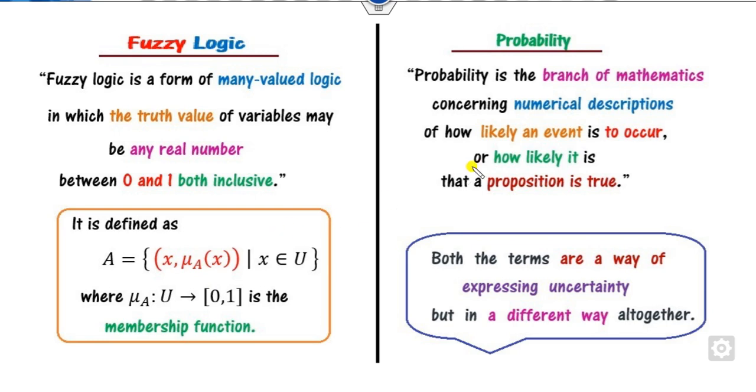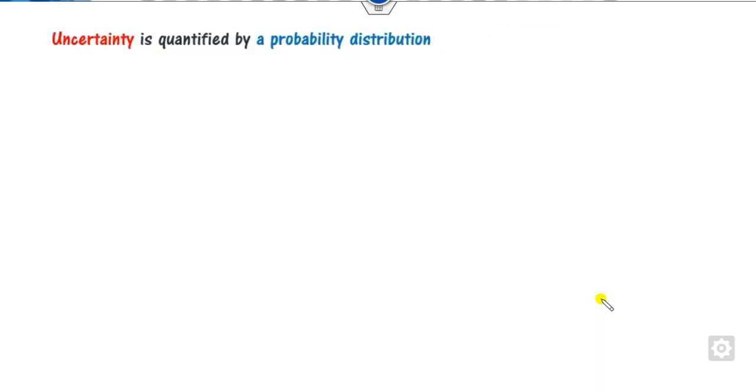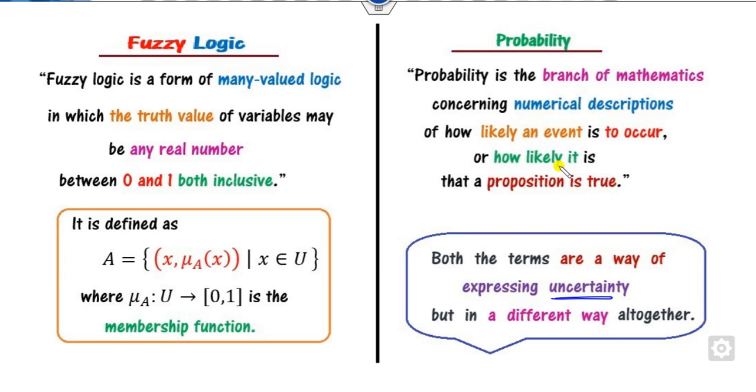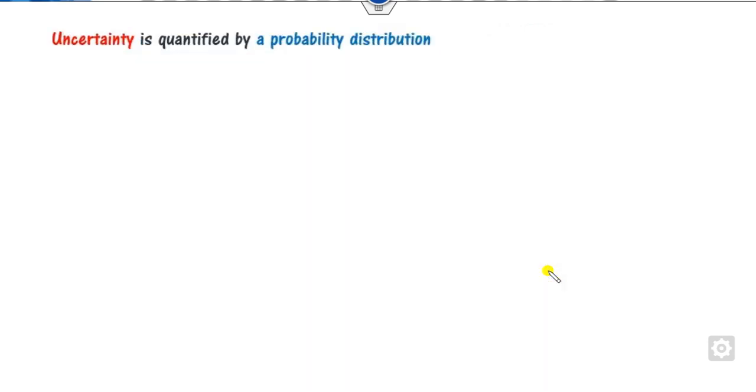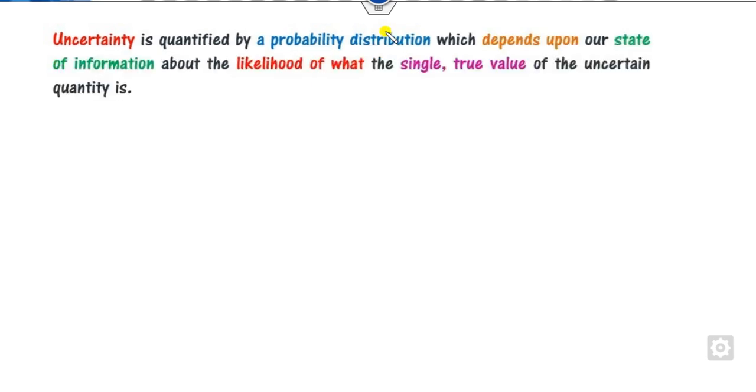You can see both fuzzy logic and probability are ways of expressing uncertainty, but in different manners. How are they different? They are both talking about uncertainty, so firstly we will describe what uncertainty is. Uncertainty is quantified as a probability distribution, which depends upon the information about the likelihood of what the single or true value of the quantity is.